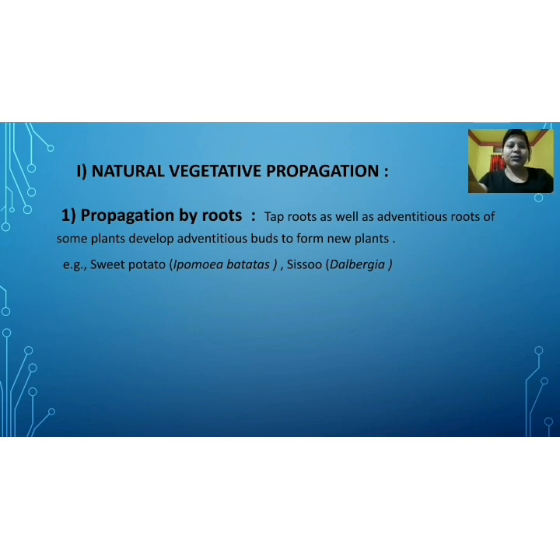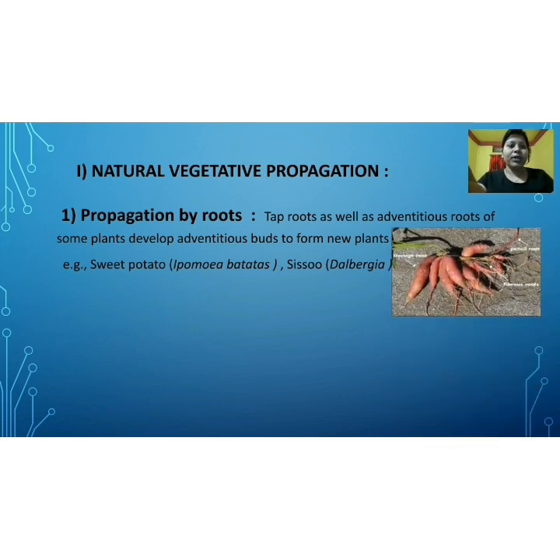An example is sweet potato. We have seen sweet potato, and I hope that you have tasted sweet potatoes. Sweet potato is an example of a modified root. The storage root of sweet potato is a modified root. Again, one example given is shisham. From the root part of the shisham plant, we may gain another plant. So I hope that you have understood what propagation by roots is.